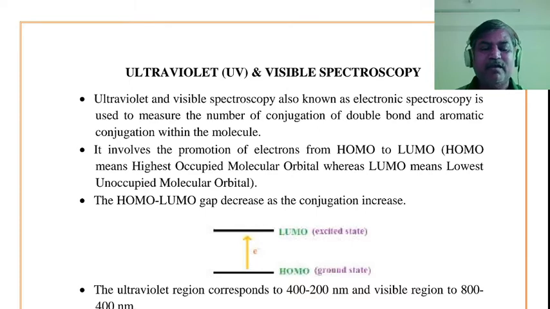Second thing, benzene contains three double bonds which are in alternate manner, means it is containing three double bonds in conjugation with each other. So the first important principle of UV spectroscopy is to determine the number of conjugation present in the system.